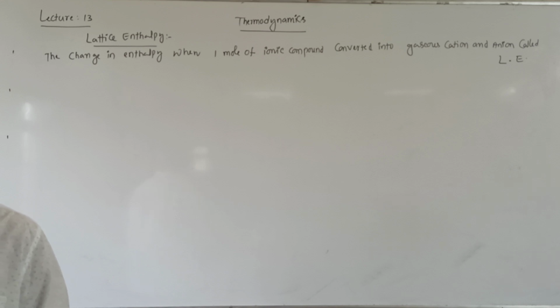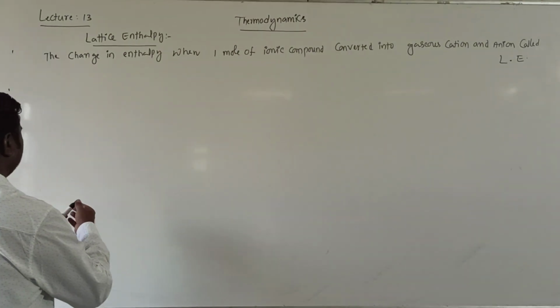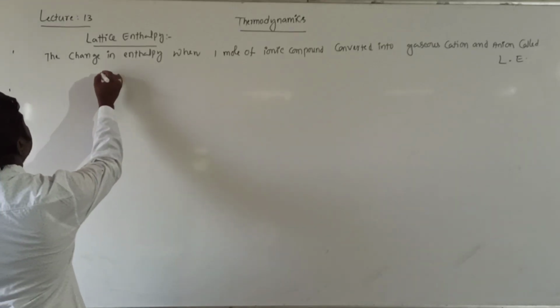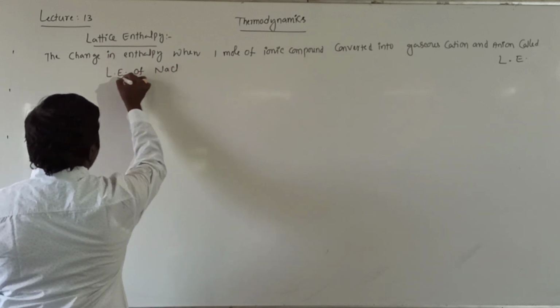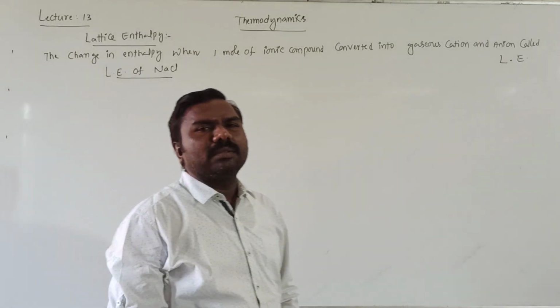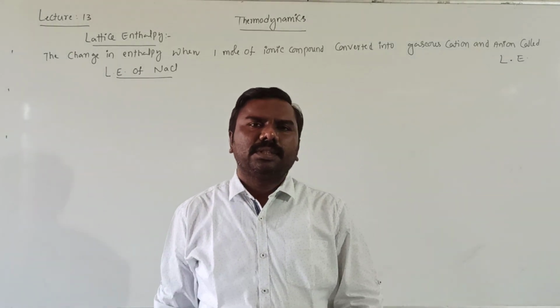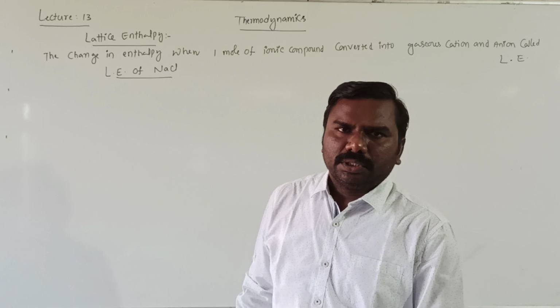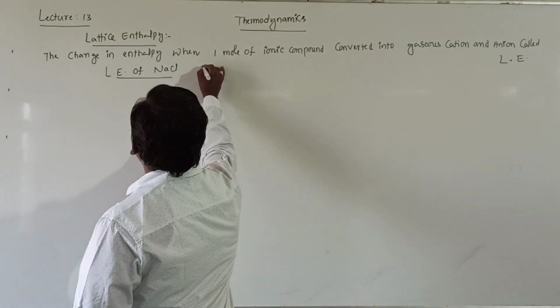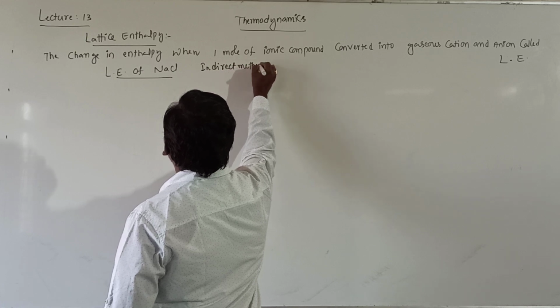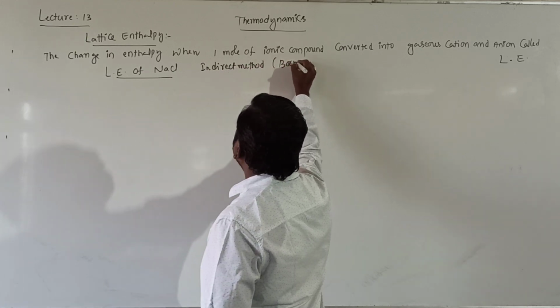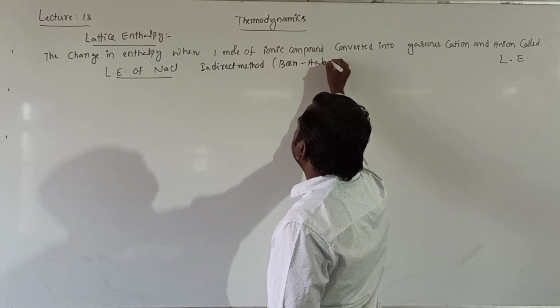How to calculate the lattice enthalpy of sodium chloride? Sodium chloride is nothing but a crystal lattice. So for that, what is the enthalpy? The indirect method is the Born-Haber cycle.